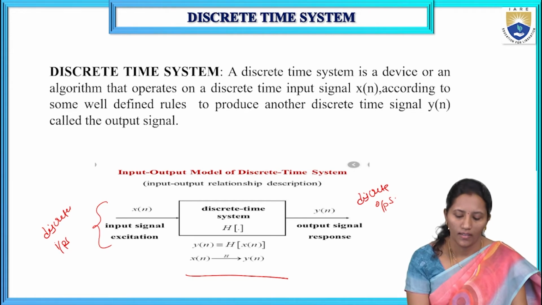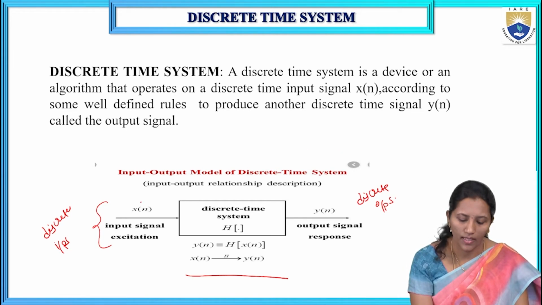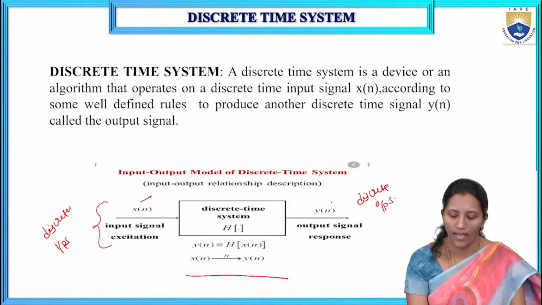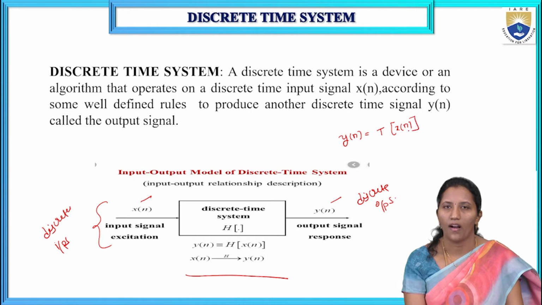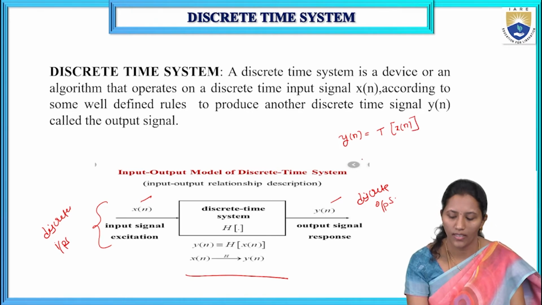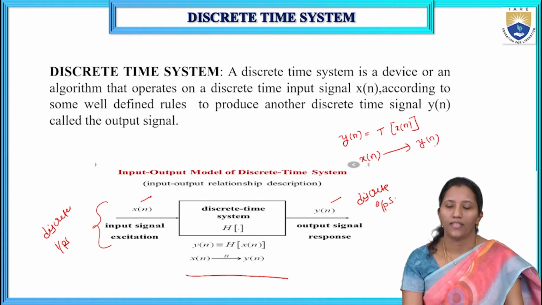So x of n is the input and y of n is the output. y of n can be written as a transformation of x of n, or H of x of n. So this input x of n will be converted to the y of n signal.